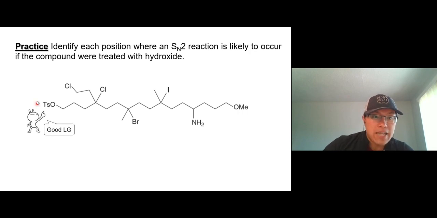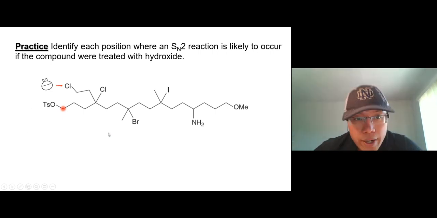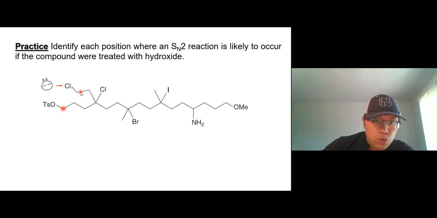Start with this position. This guy is a good leaving group. This carbon right here is primary. One more time, primary means this carbon connects to another carbon, so we call it primary. So this is one of the best substrates for an SN2 reaction. So yes, that position is good. Now, what about chlorine right here? Bonded to chlorine is a good leaving group already, so we're good.